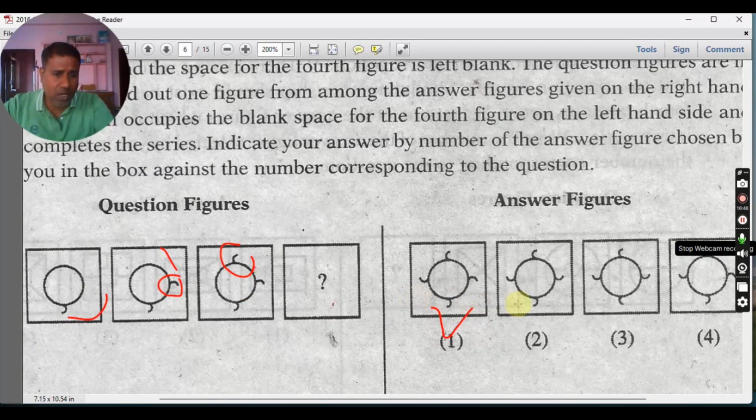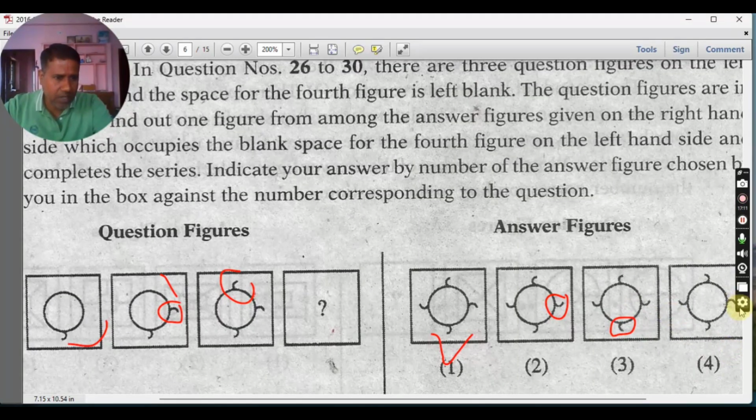We have to check that arrangement also. Here this is okay. There is a mistake here. You check properly. Here this is okay. This is okay. This is okay. But this is okay. Like this, you see here there is a mistake here itself. Okay. Next, like this. Here there is a mistake.